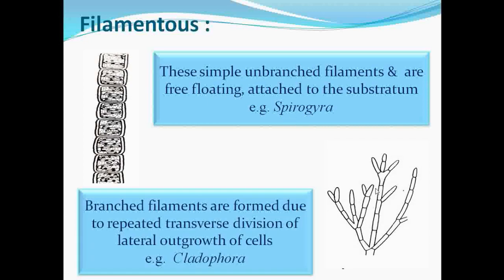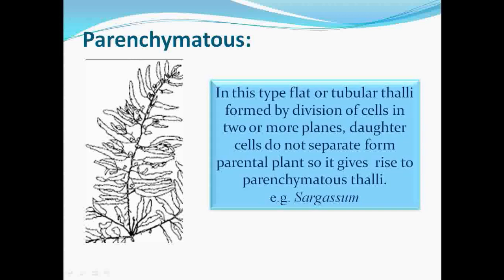Then if you observe this type of thallus, here also this is the parental cell which undergoes continuous transverse division. But what happens here? The lateral cells also undergo transverse division to form the branched structure. So this is the next type which comes under the filamentous type of thallus organization, the branched filaments. For example, Cladophora.